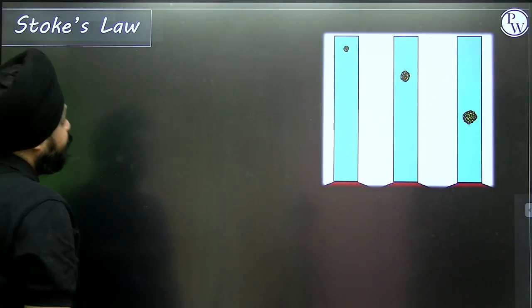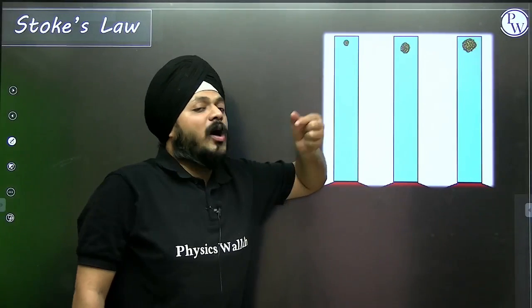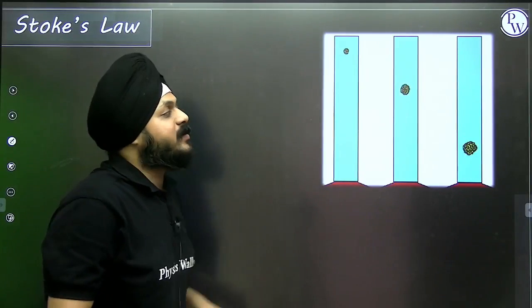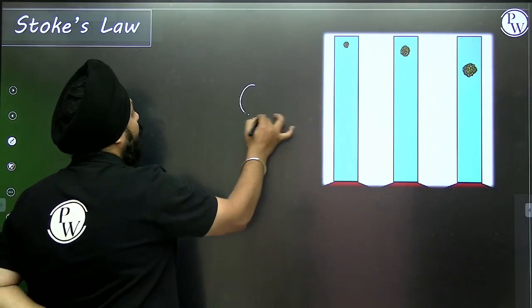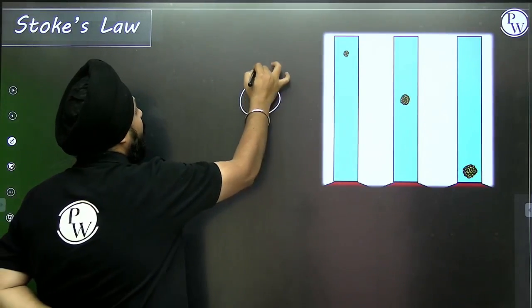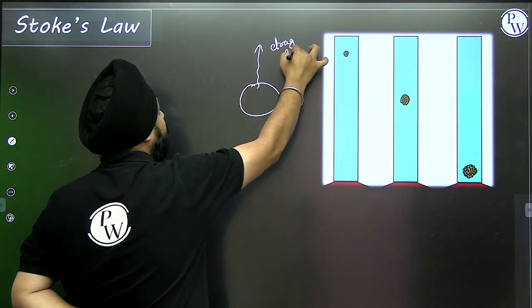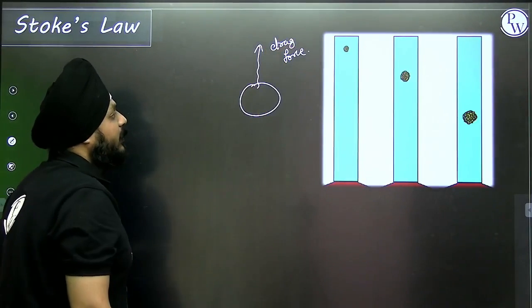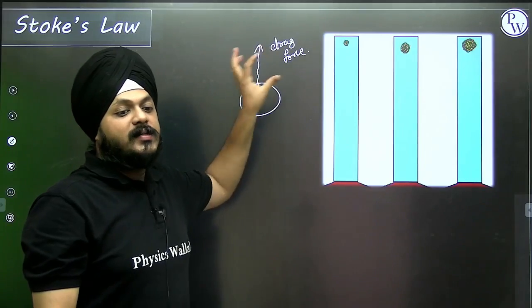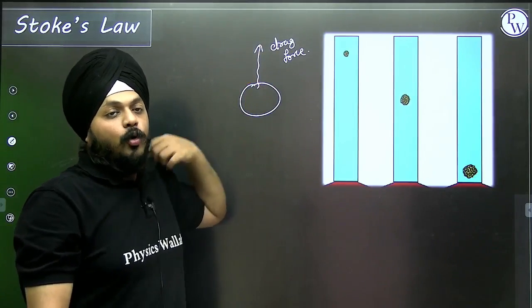Stokes law. Whenever a small spherical ball is dropped inside the liquid, one drag force is acting that will try to resist the flow.